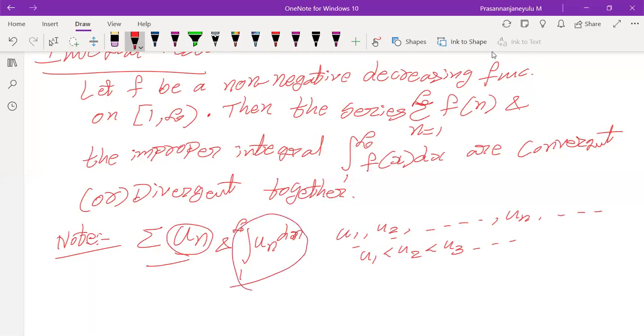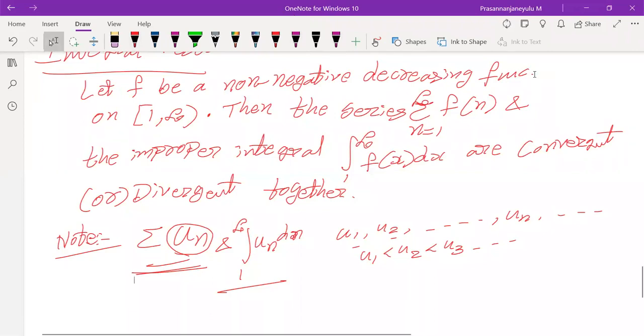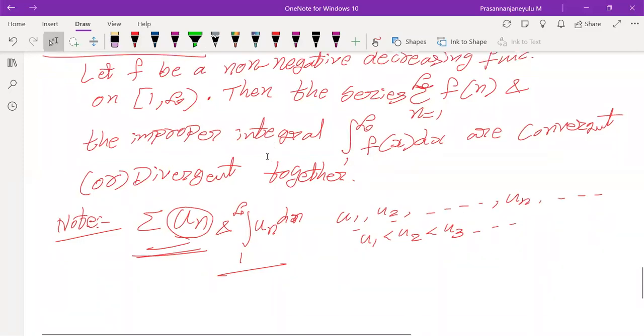If this integration value exists, then what we can say is that summation un also exists. If this integration value is a finite and unique value, then we can say that summation un is also convergent. If the integration value is undefined, then summation un is a divergent series. So I'm giving you a note here.